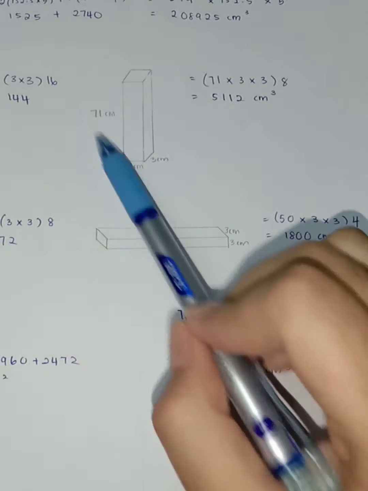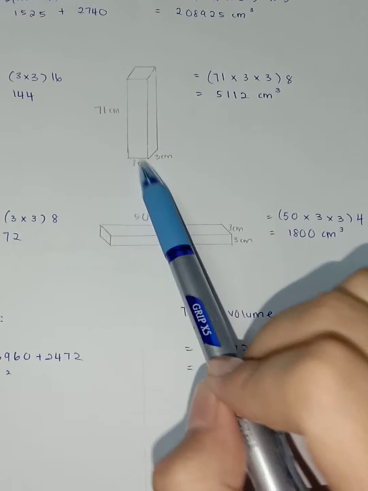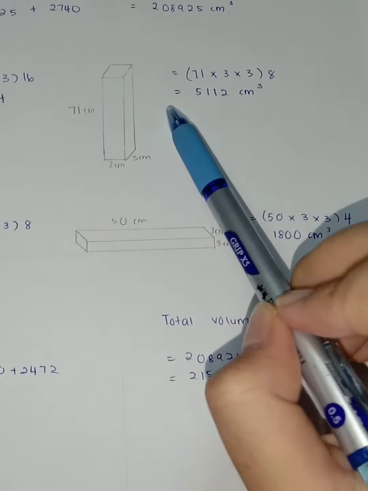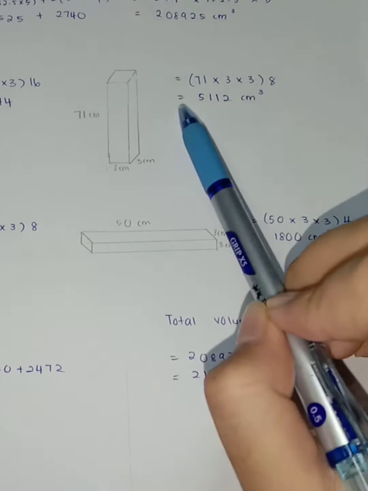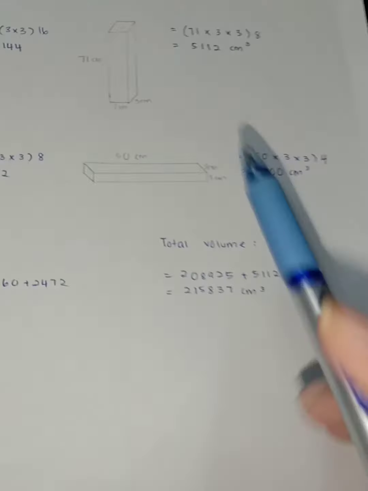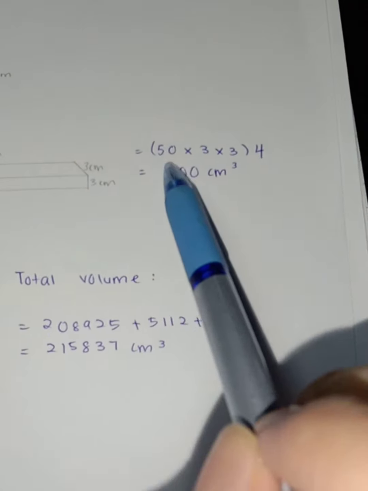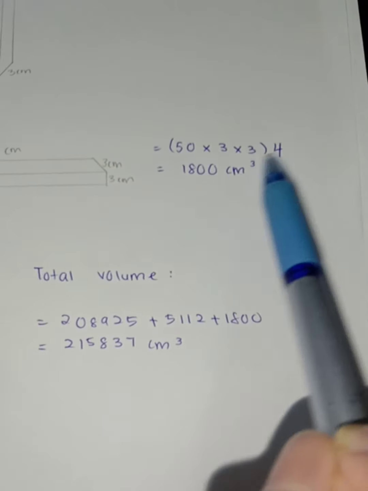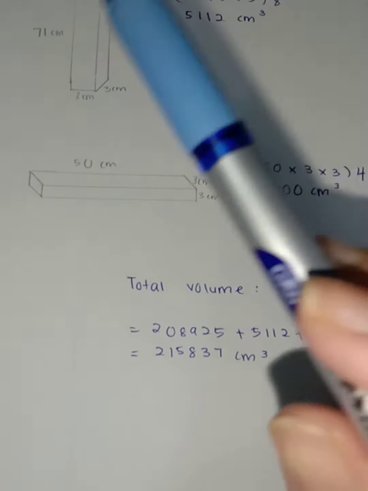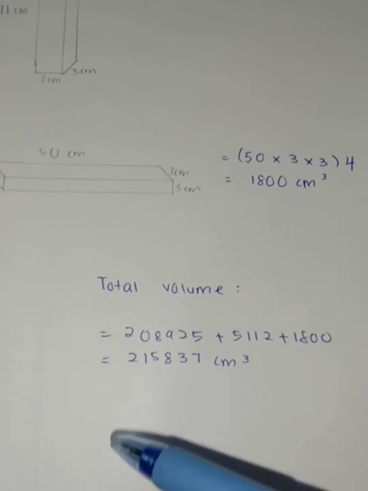For the leg, also a cuboid shape, that has a 71 cm height, the width is 3 cm and the length is 3 cm. So 71 times 3 times 3, and because there are 8 legs, we must multiply by 8. So it is equal to 5,112 cm cubed. And this one is attached between the legs that has 4, which is 50 times 3 times 3 times 4 is equal to 1,800 cm cubed. So the total volume of the ping pong table, we can add these three calculations, and finally we got the answer